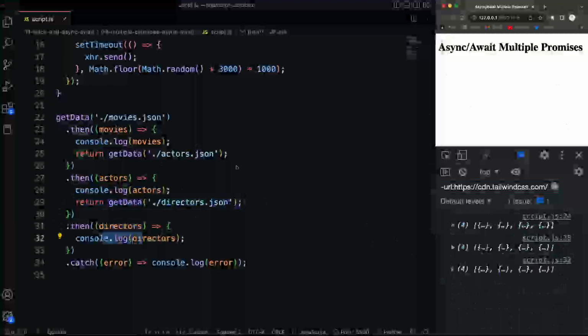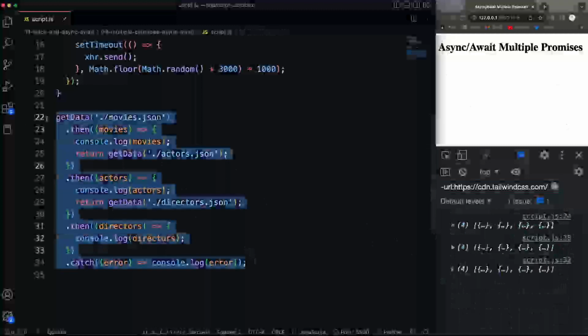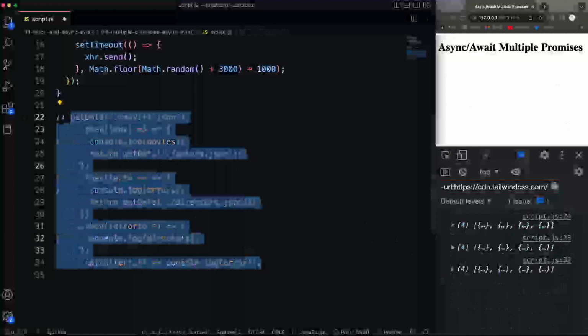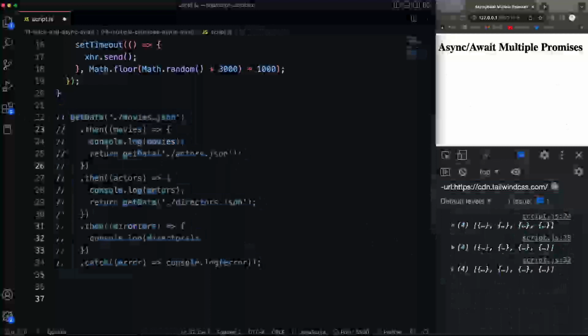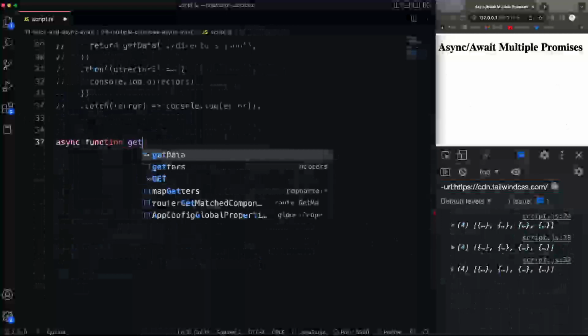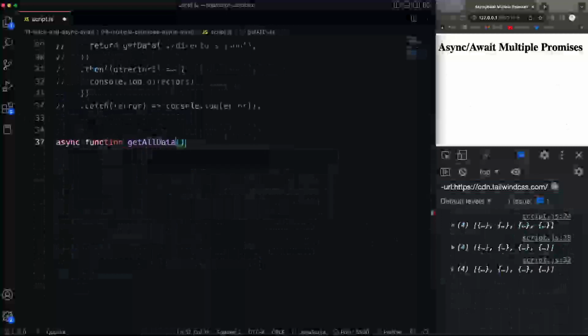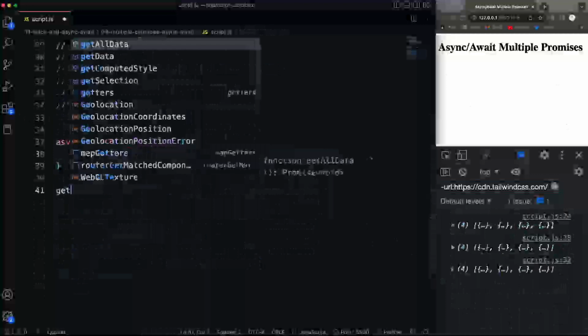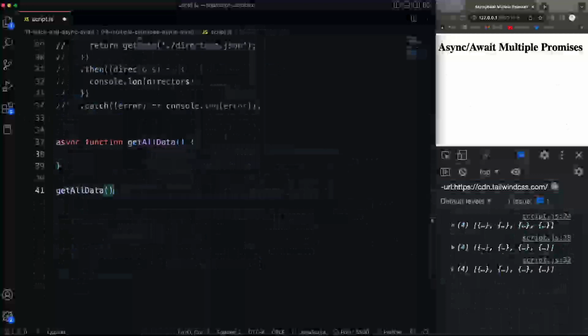Now I want to show you how we can do the same thing using async await. So I'm going to comment that out, and we'll come down here and create an async function, and we'll call this getAllData. And let's make sure we call it, because I always forget that. So what I'm going to do is create a variable and call it movies.